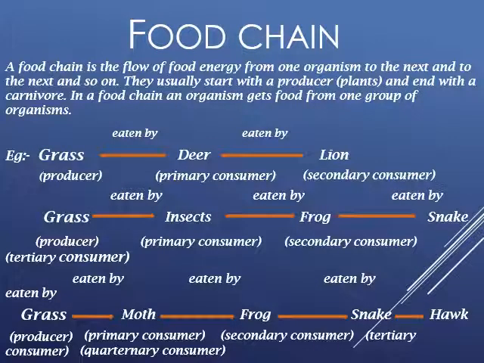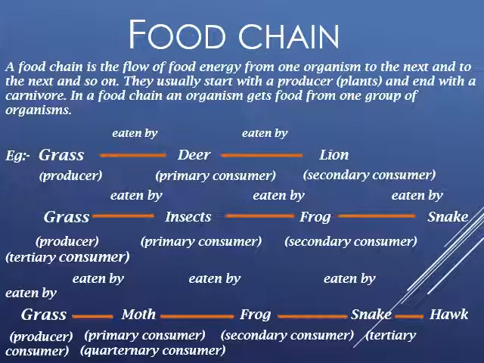Now, when we talk about the interaction between living and non-living, how they are interrelated is through the food chain. A food chain is the flow of food energy from one organism to the next and so on. They usually start with the producer, that is green plants, and end with the carnivores or flesh eaters. In a food chain, an organism gets food from one group of organisms. So we can see so many food chains. In simple words, we can say the who-eats-whom relation is known as food chain.